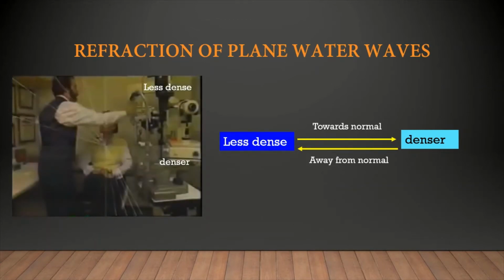So from here we have seen that for light, when it travels from a less dense medium to a denser medium, it will refract towards the normal. Conversely, if it is moving from a denser medium to a less dense medium, for example from glass to air, the direction of refraction will be away from the normal.